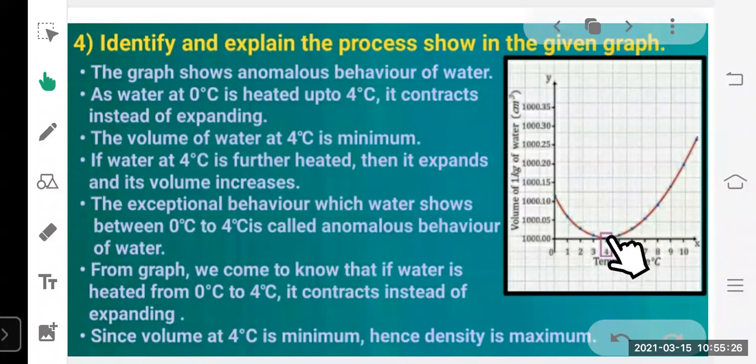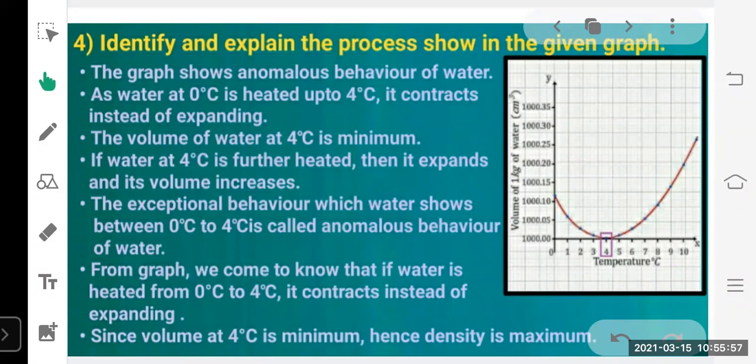It is a 1 mark kind of question: at what temperature does the water have minimum volume? So you have to write down: at 4 degrees Celsius, the water has minimum volume. After 4 degrees Celsius, if we further heat it, it expands and its volume increases. The exceptional behavior which water shows between 0 to 4 degrees Celsius is called anomalous behavior of water. So it can also be asked in a 1 mark kind of question.